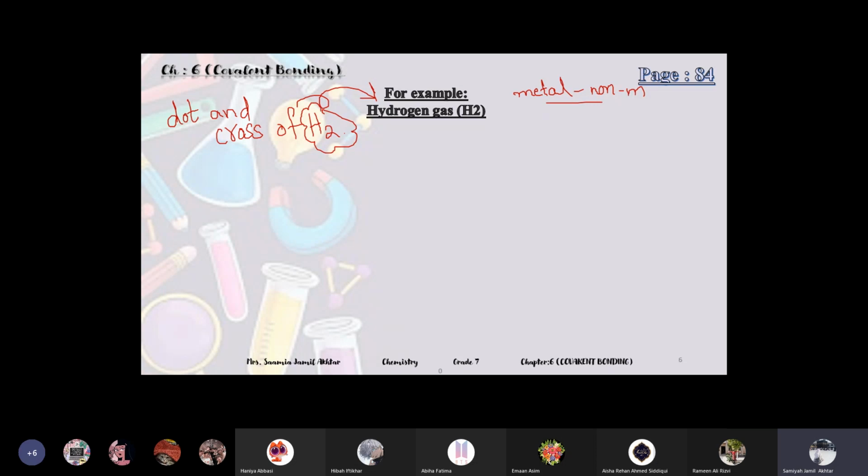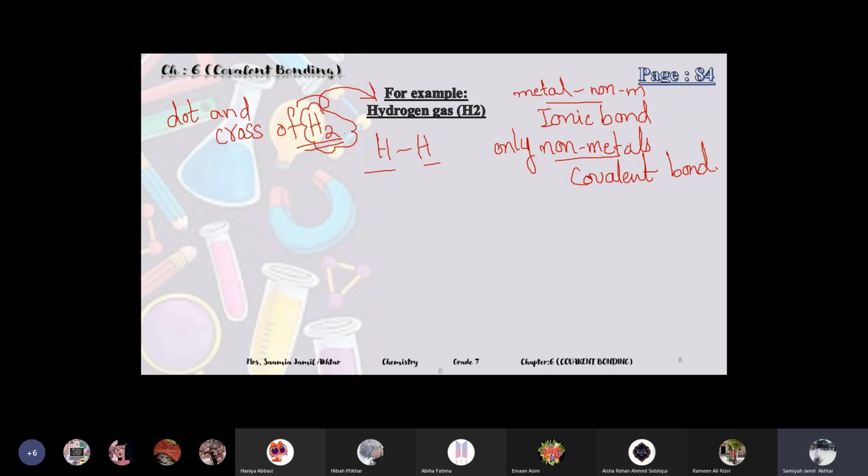To guess it, first you will see whether it is a bond between a metal and a non-metal, so there will be an ionic bond in it. So you will draw a dot and cross diagram for ionic bonding. And if the molecule is between non-metals, only non-metals present, it means there will be covalent bonding, and you will draw the dot and cross diagram for a covalent bond. So let's see how you will draw. This is for the hydrogen molecule H2, and you can see that there are two hydrogen atoms and both of them are non-metals. So there will be a covalent bond in it.